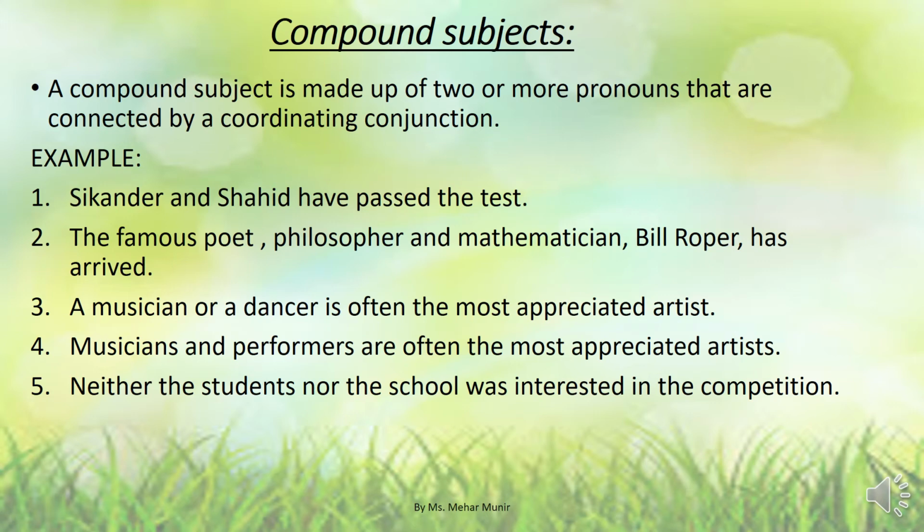Example number 5. Neither the students nor the school was interested in the competition. Here we used was because this is the rule: whenever we find words like neither, nor, either, or, we consider the subject that is closest to the verb. The school is closest to the verb and it is singular, so we used was.